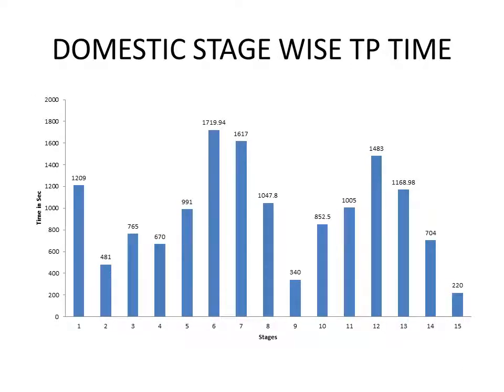Post painting assembly cell 5 comprises 15 stages, from stage 1 to stage 15. The painted chassis will enter stage 1, where operations will be added in each stage, and a complete tractor will be obtained at the end of stage 15. This chart represents the domestic stage-wise throughput time: in stage 1, the time actually taken, then stage 2, stage 3, similarly for all the stages.